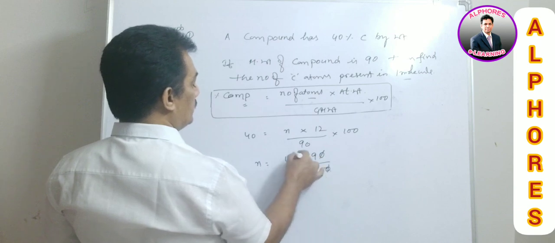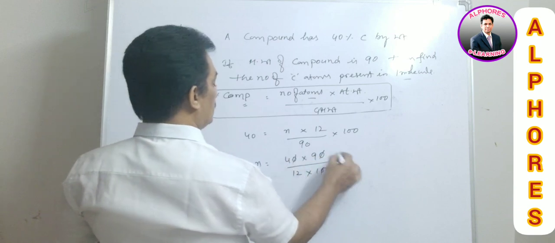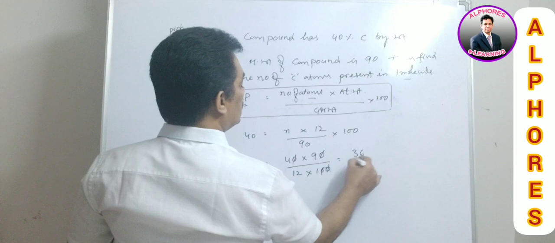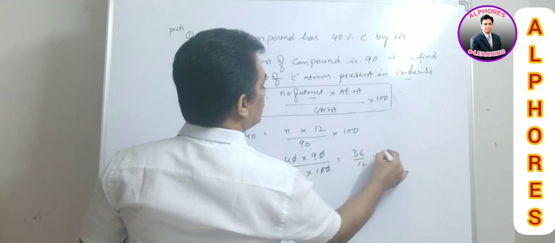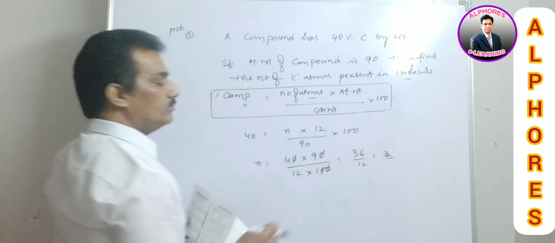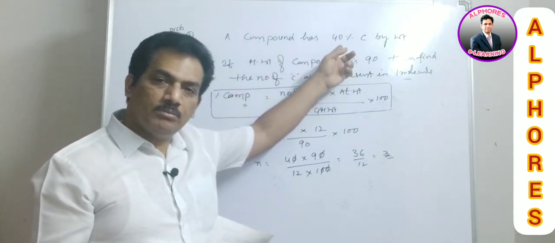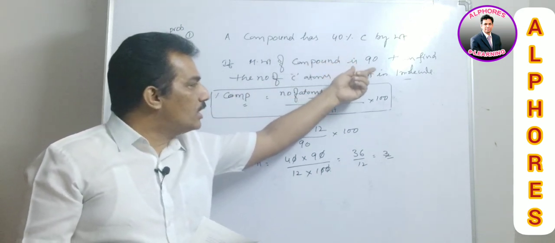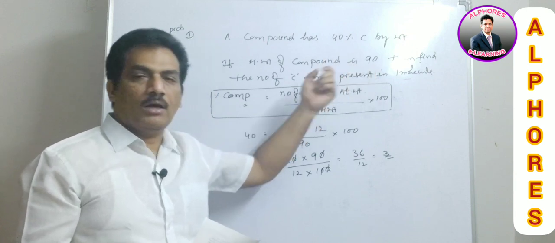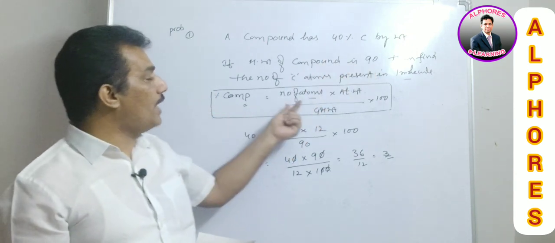Now it is related to 36 by 12, that is 3 is the answer. Just by providing the percentage composition and the molecular weight, they are asking for the number of atoms.